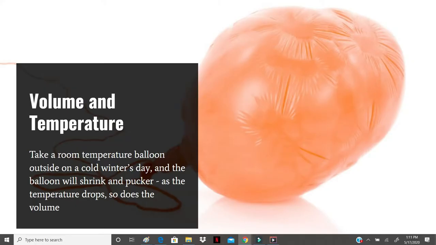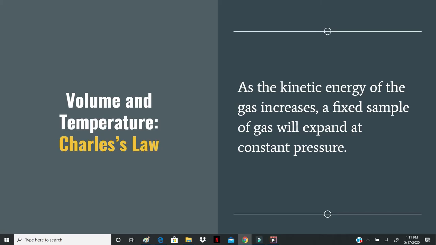Now this is another thing that you've undoubtedly observed before in your lives. Go to a children's birthday party in the middle of winter, and you take a balloon that was filled at room temperature, and you take it outside on a very cold winter's day. You're going to watch that balloon shrink. It's going to get a lot smaller. The amount of gas in the balloon did not change, but because the particles now have so much less kinetic energy, they're occupying a much smaller volume than they were previously.